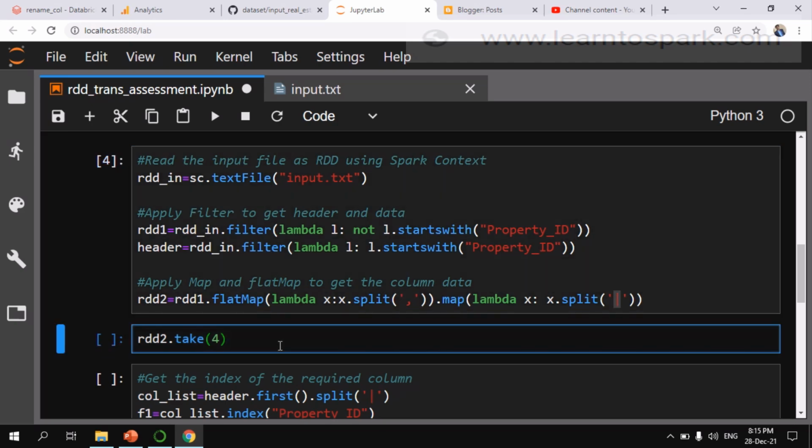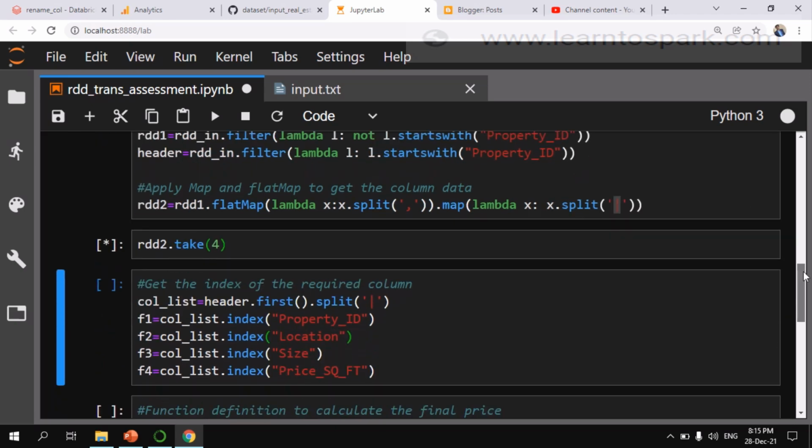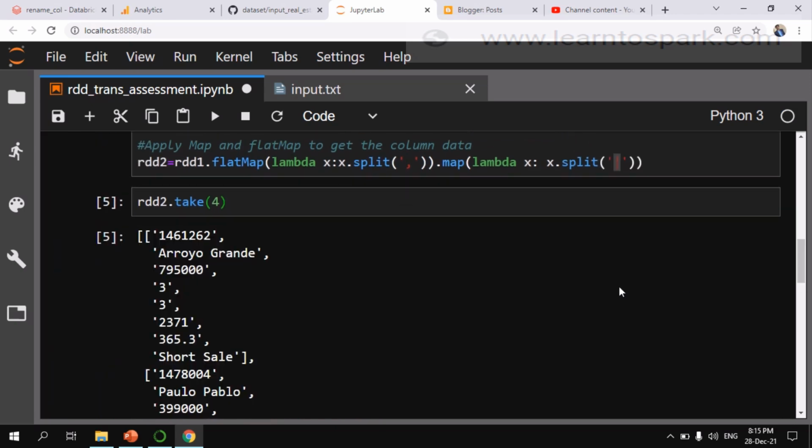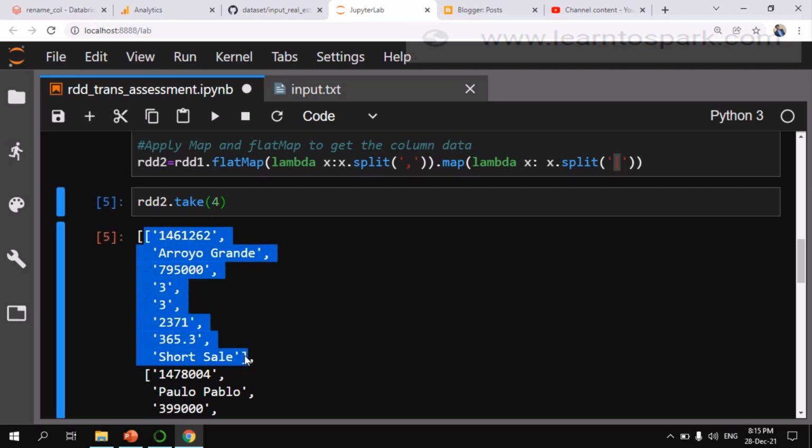And let us see the output of RDD2. I have given take(4). So this will be a list of records. Here you can see this is one record. Also we have removed the header. You can also notice that as well.